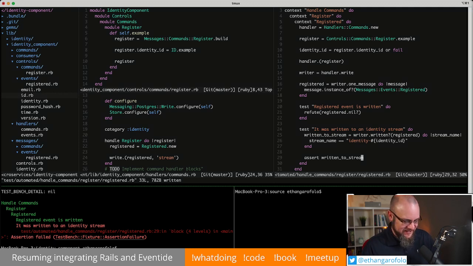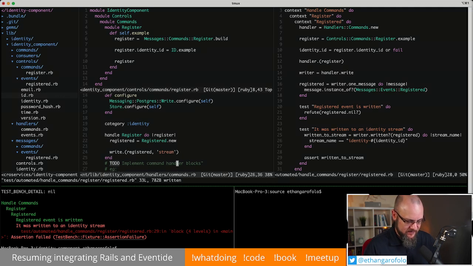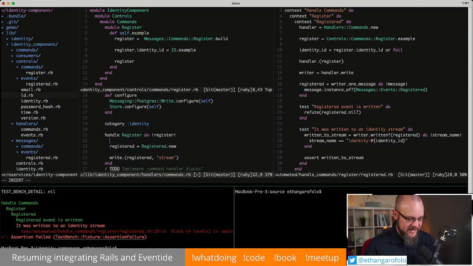All right, yeah, so now we were just, first step, just make sure an event is being written of type registered. Now we're making sure it's being written to the correct stream. So now that we have a failing assertion, we are finally ready to make sure we're writing it to the correct stream. So to do that, we would need to get the ID, the identity ID out of here. So we could just say identity ID equals register.identity ID. Great.